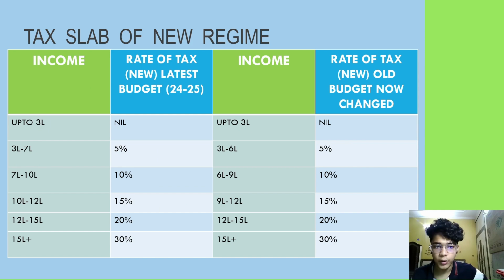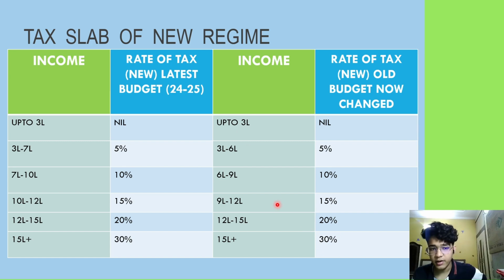Now let's talk about the new tax regime. In the tax slab that was introduced in the 23-24 financial year, income up to 3 lakhs was exempted from tax. From 3 lakhs to 6 lakhs, it was 5%. From 6 lakh to 9, it was 10%. From 9 to 12, it was 15%. From 12 to 15, it was 20%. And from 15 lakhs onwards, it was 30%.